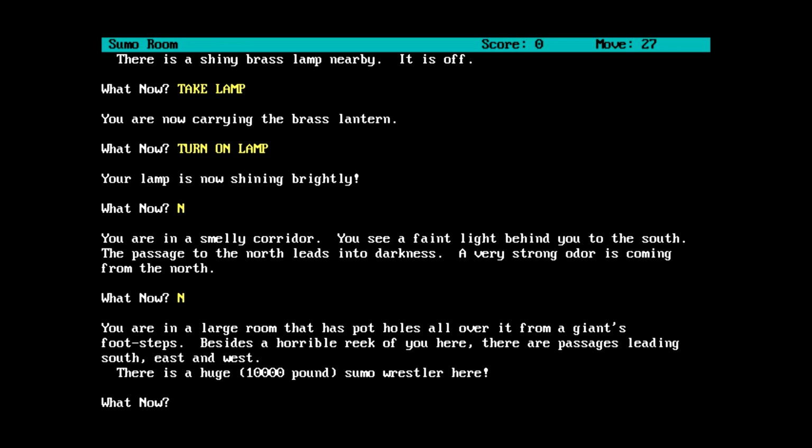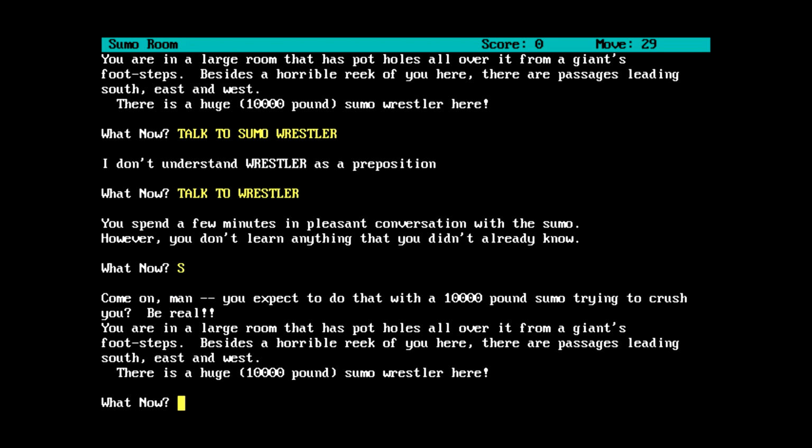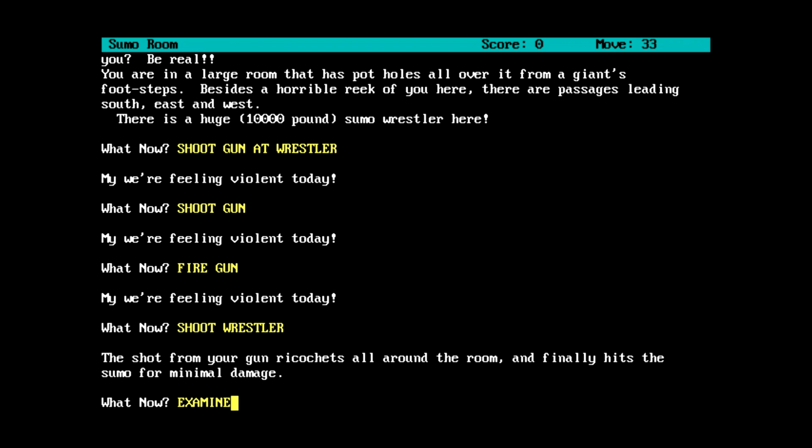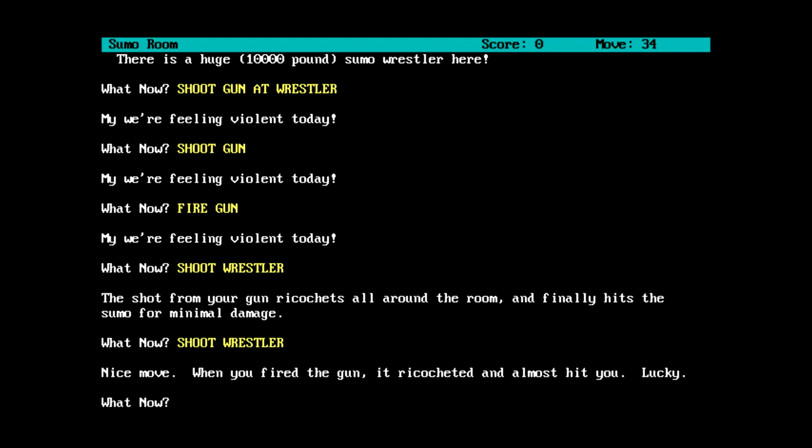There is a huge 10,000-pound sumo wrestler here. Okay. Oh wait, this guy's an enemy? Shoot wrestler? Can we do it again? Also, I just noticed that F3 doesn't repeat the previous command.